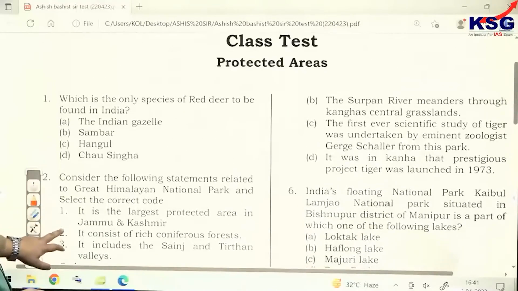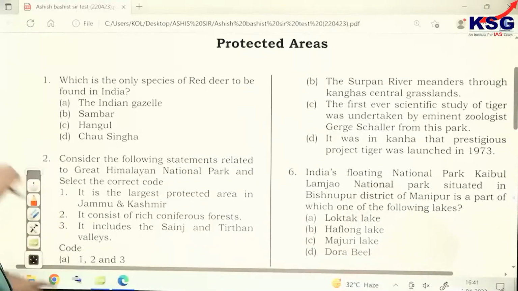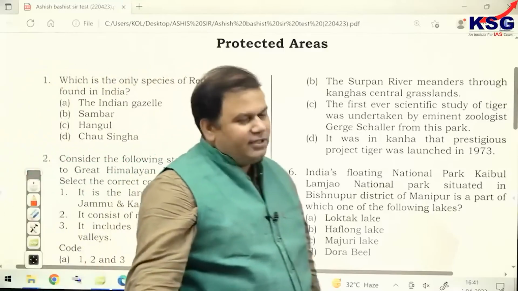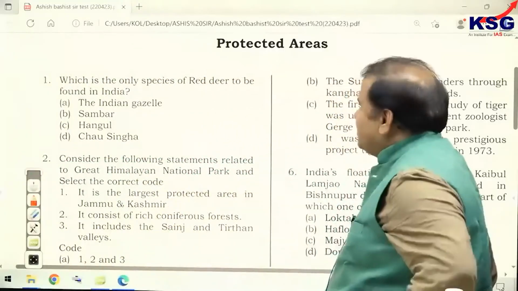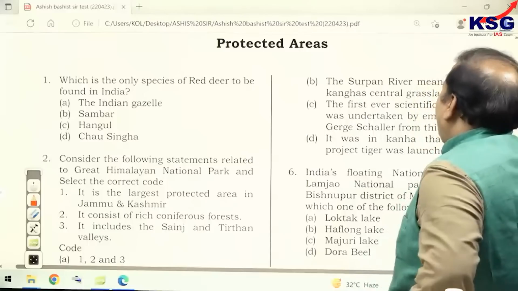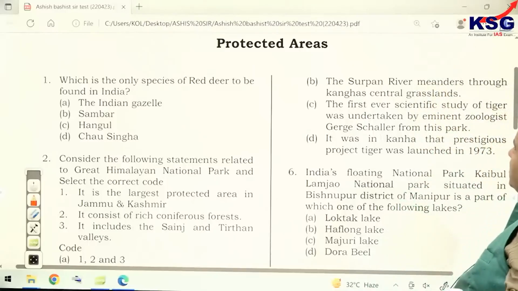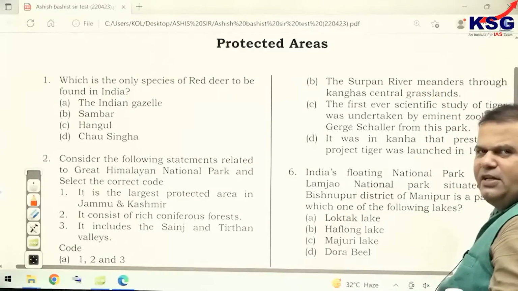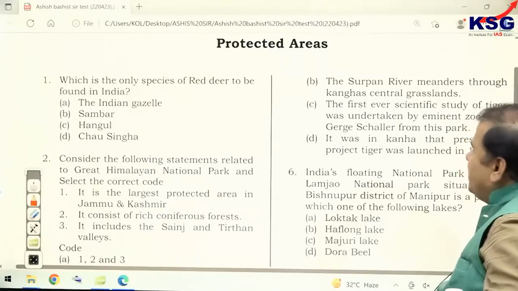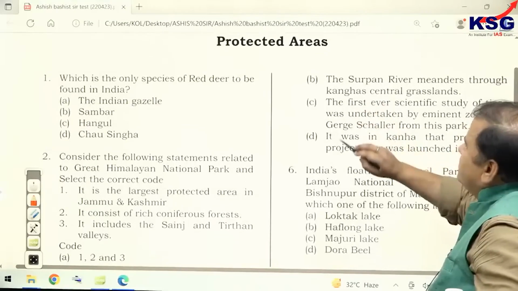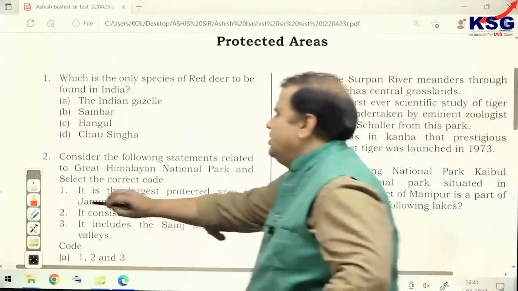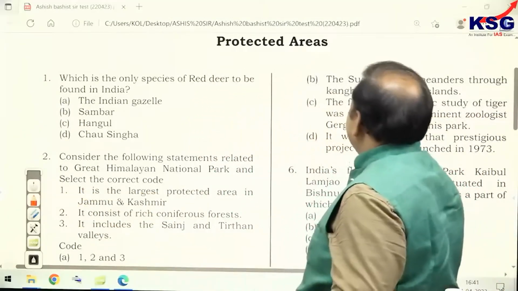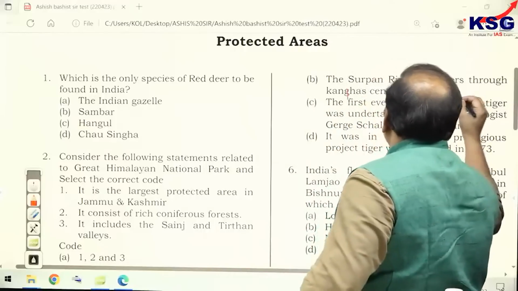And next is what? Tell me which is the incorrect. First I have read for you. That is correct. And B, C, D, you have to say which is incorrect. The Surpan river meanders through Kanha's central grassland. That is also correct. The Surpan river meanders through Kanha's central grassland. That's also correct.